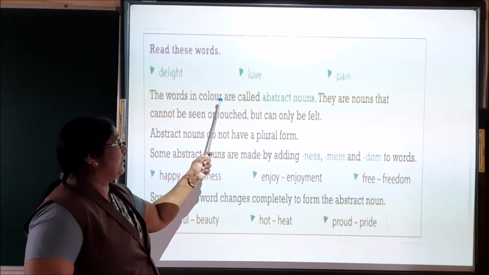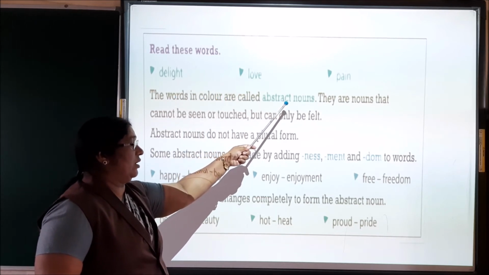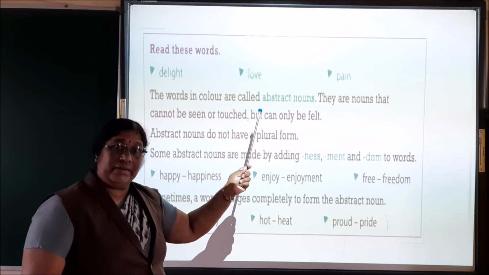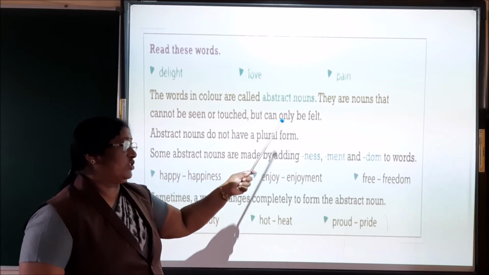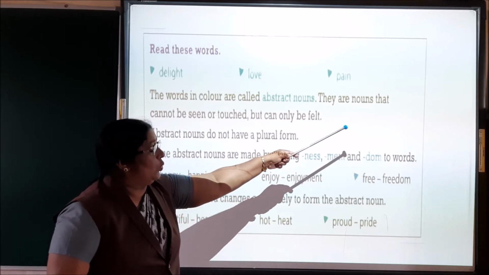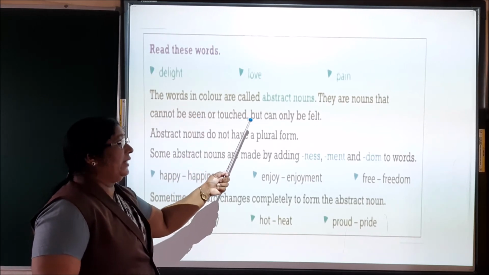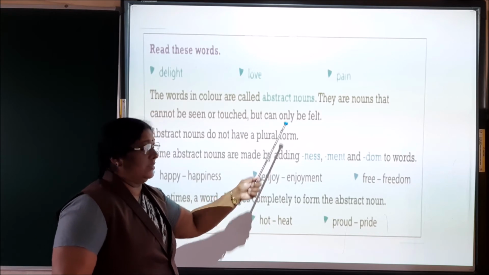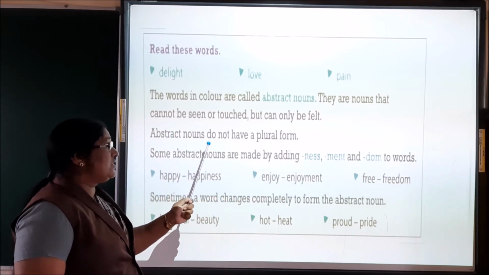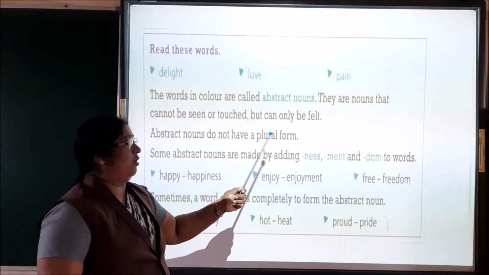The words in color are called abstract nouns. Children, we have already learned about abstract nouns. They are nouns that cannot be seen or touched but can only be felt. Abstract nouns do not have a plural form.